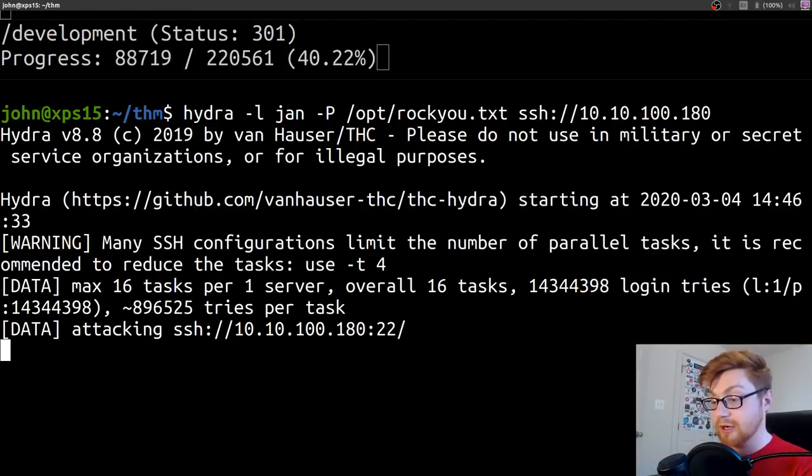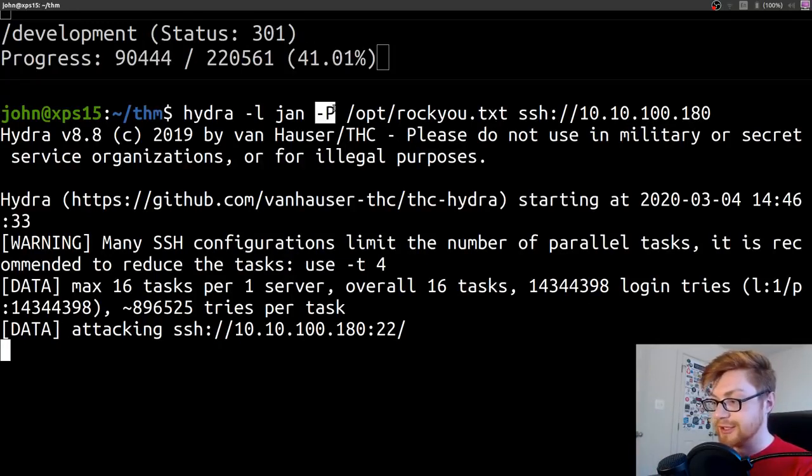If you don't know, Hydra is a password guesser, or it'll brute force passwords by trying to connect to a service with given credentials. So you could specify a user file or a list of usernames that you would want to try, and a password file, just as we did there. If you use a capital L, that allows you to specify a user file, or just a username with a lowercase l. Same thing with password.